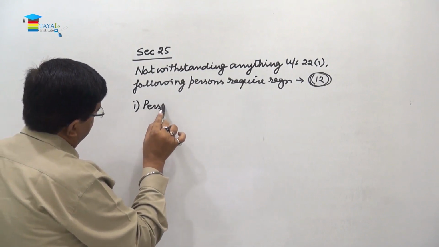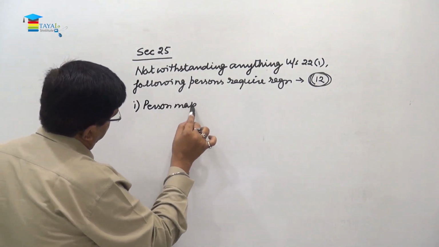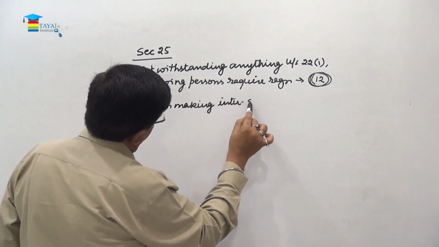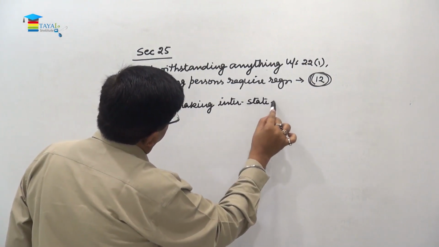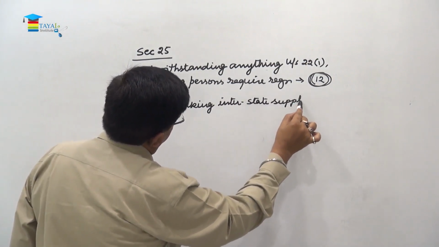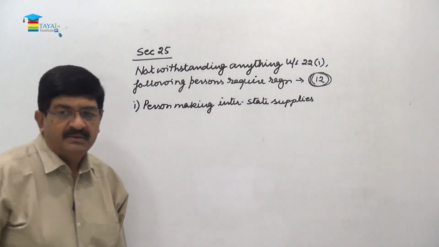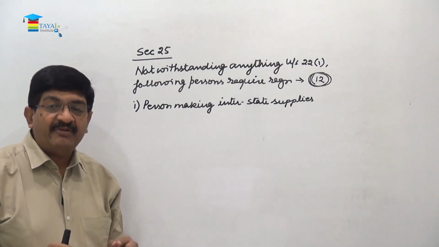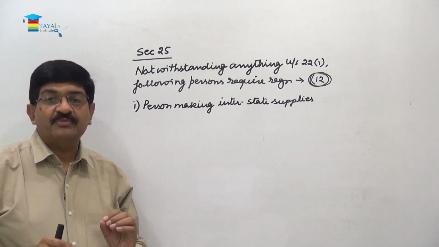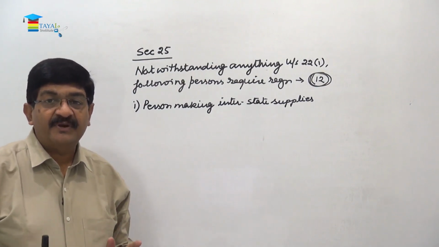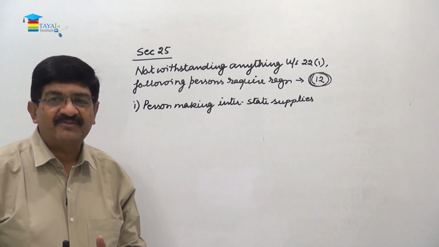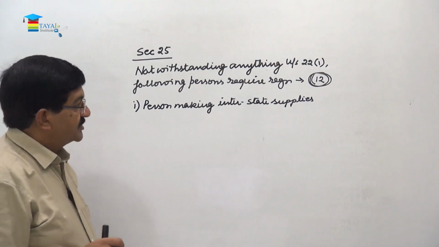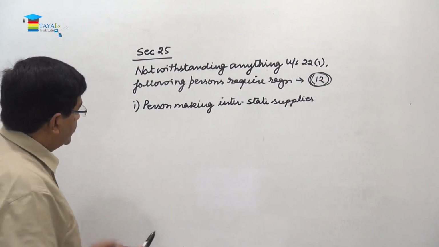person making interstate supplies. What is interstate supply? When the place of supplier and the place of recipient happen to be in different states, then that is called interstate, and in respect to the turnover, registration is always needed. Number 2,